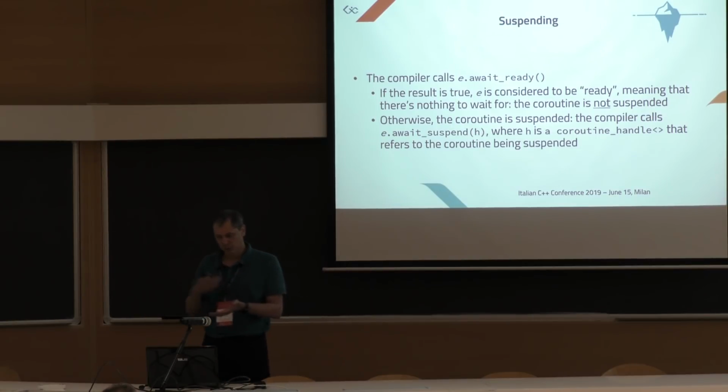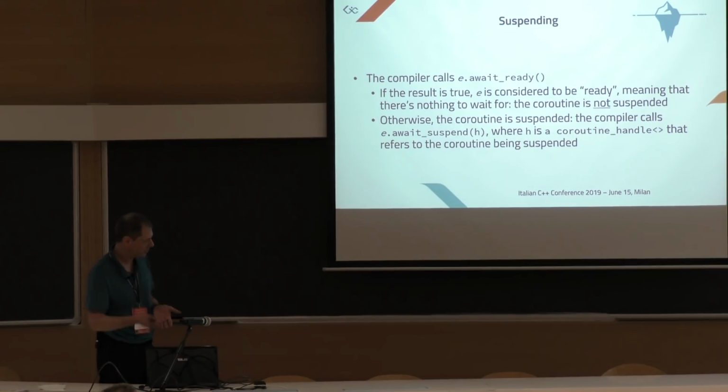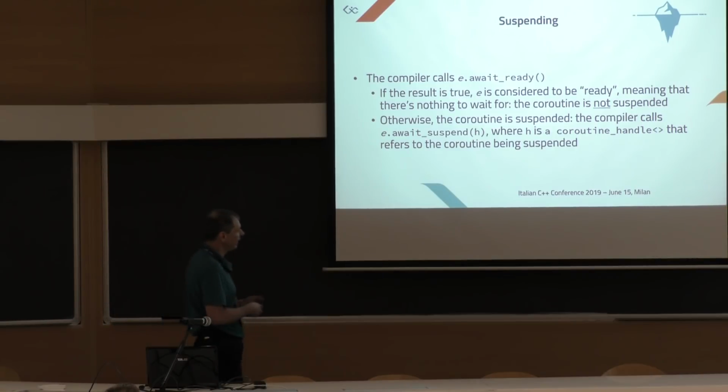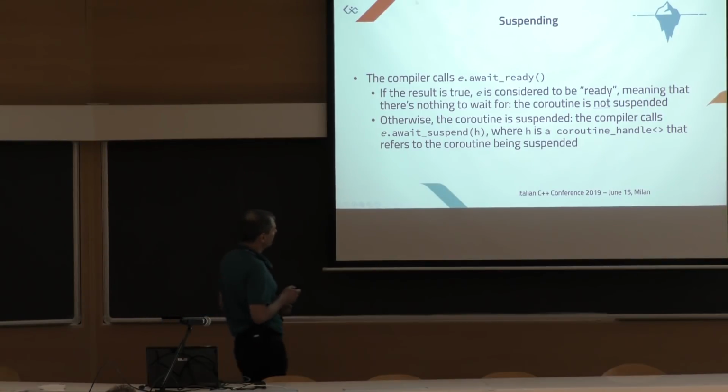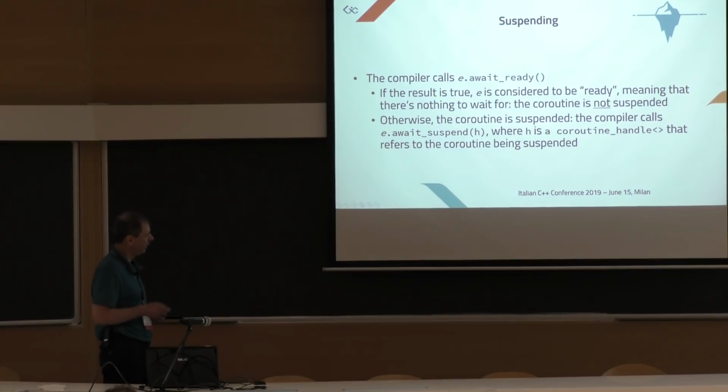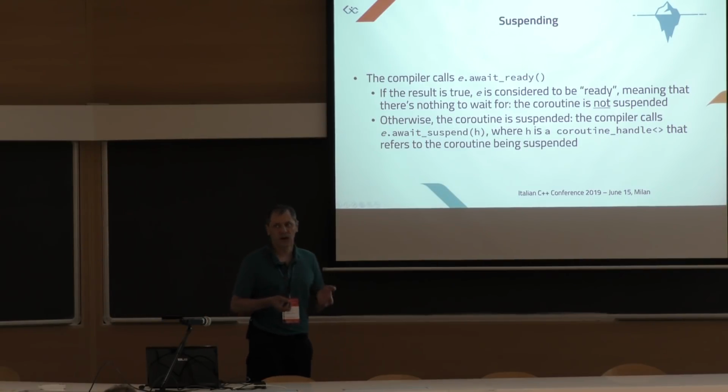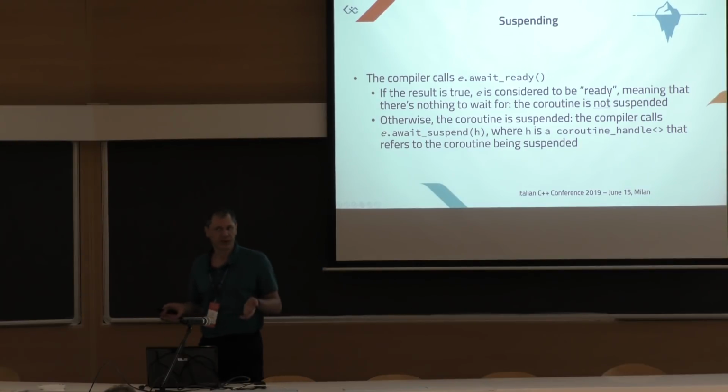Suspending. The compiler has evaluated the expression and then checks if we need to suspend. First of all, the compiler calls e.await_ready. This is the first function that E must support. This function should return a boolean. And if the result is true, E is considered to be ready. And if it's ready, there's no need to suspend at all.